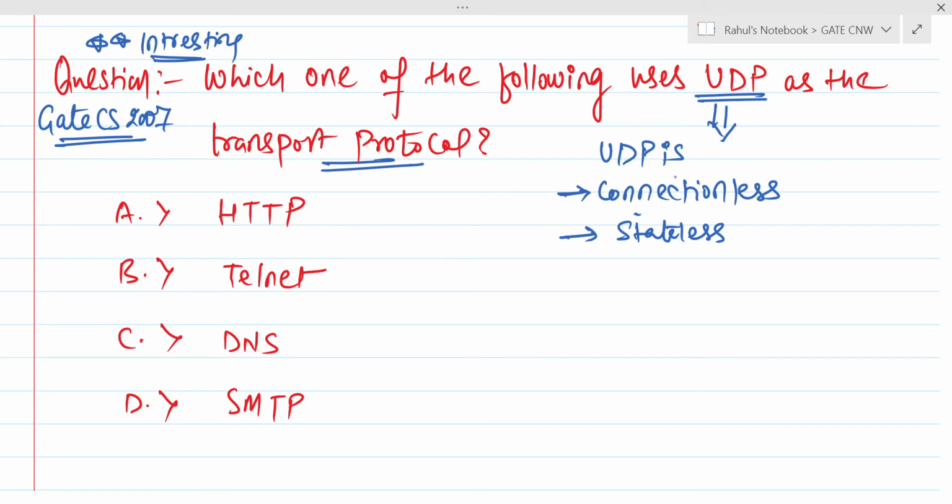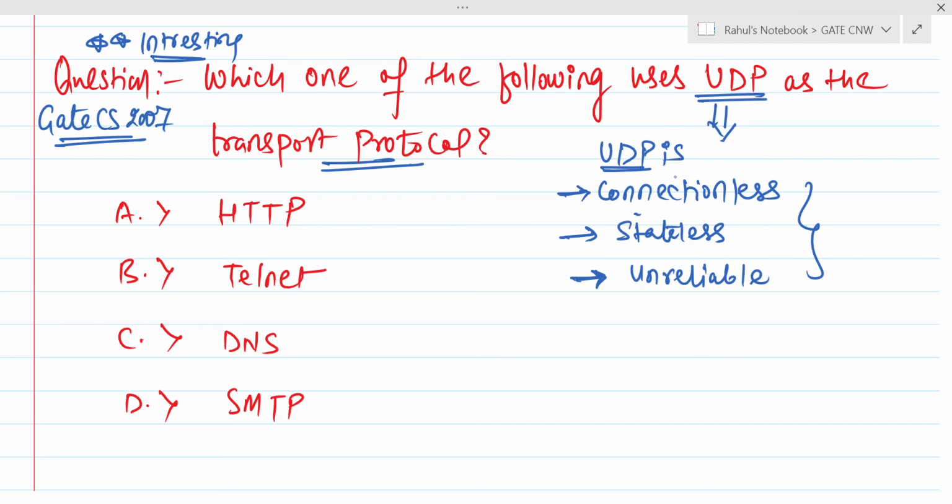We are going to discuss what is stateless. Stateless means it is not going to store the information about the protocol that is working on it. Whereas TCP is stateful, UDP is stateless, and UDP is unreliable. Using these three properties, we can solve this question.